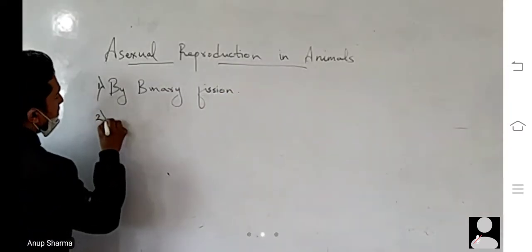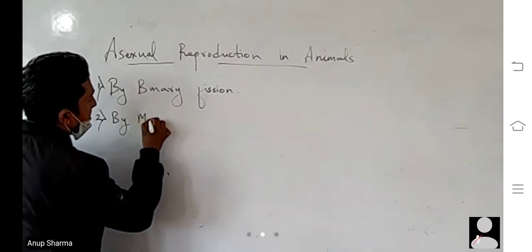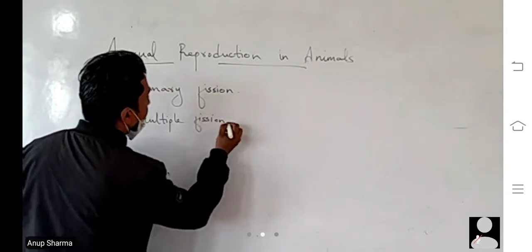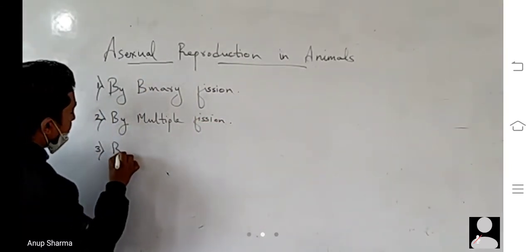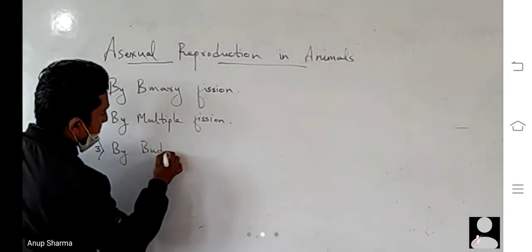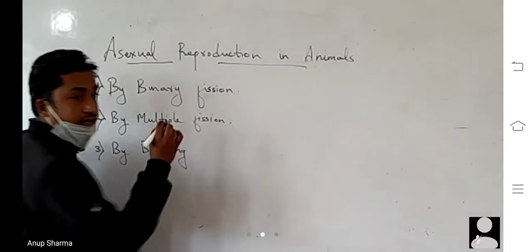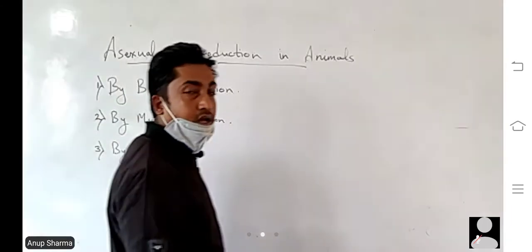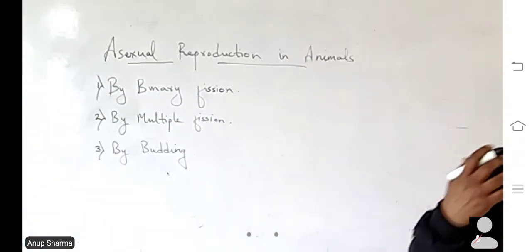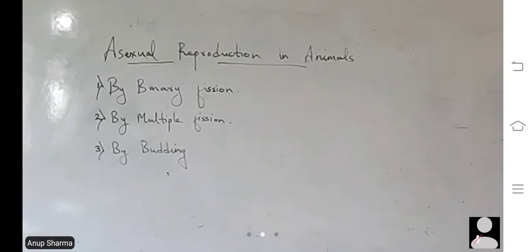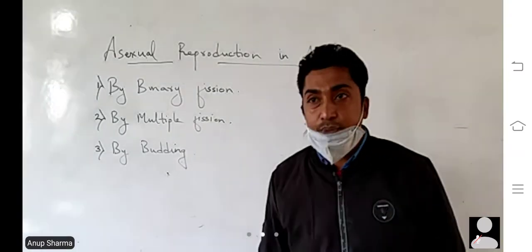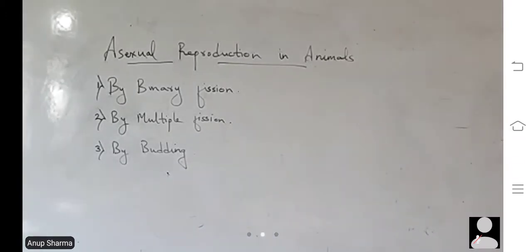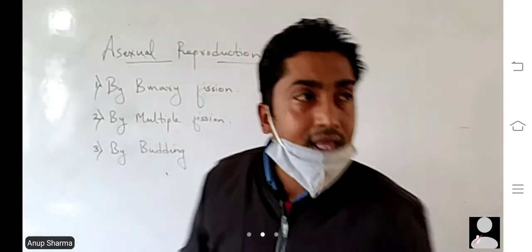Second one, by multiple fission, and another by budding. So we have three types of asexual reproduction that we can mostly find in animals. Number one, binary fission. Number two, multiple fission, and number three, budding. Okay, so we will talk one by one.